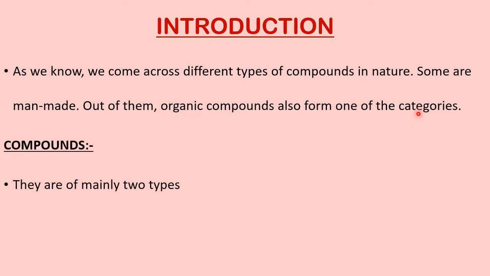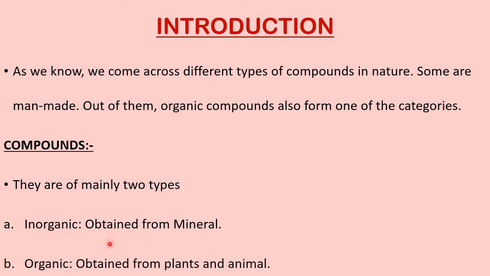There are two types of compounds. One is inorganic compounds, obtained from minerals, and the other is organic compounds, obtained from plants and animals. The word organic is taken from organ, cell, tissue, organ, that biological word.